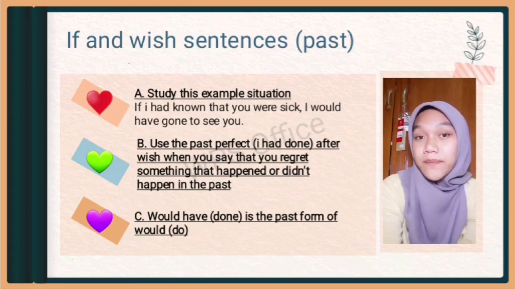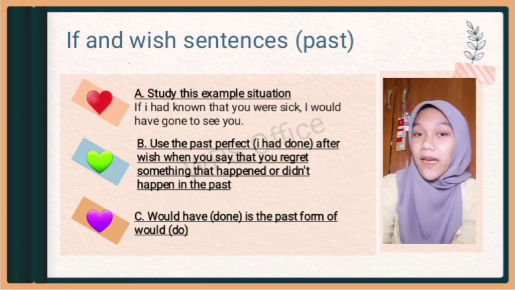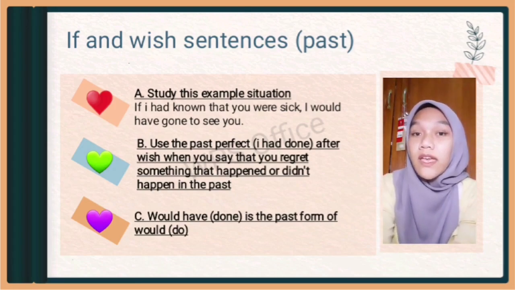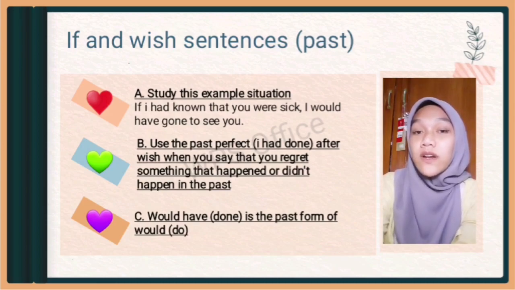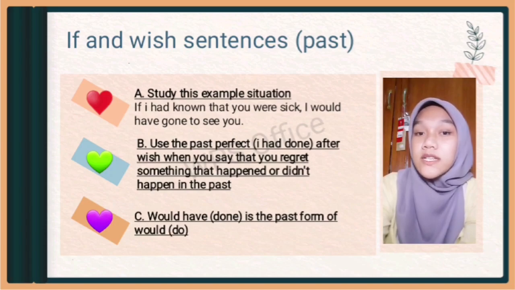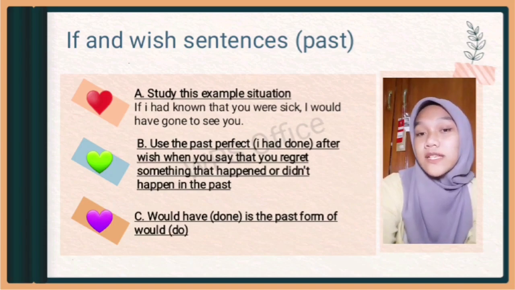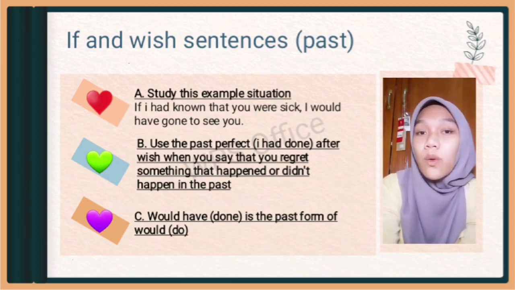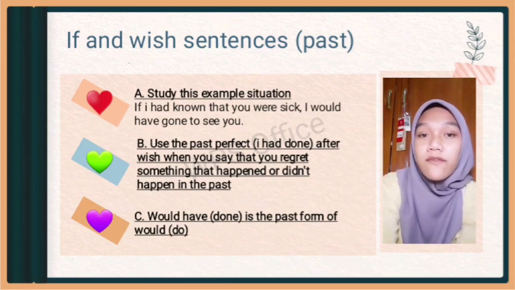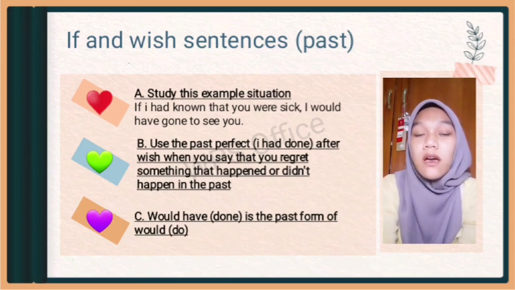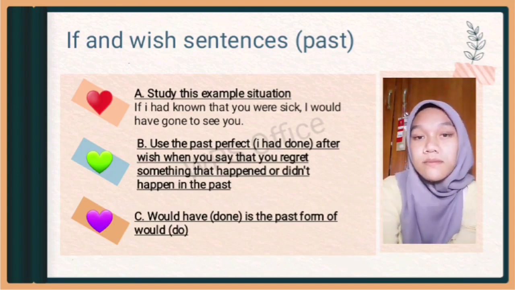Okay, part B. Use the past perfect, if I had done, after wish when you say that you regret something that happened or didn't happen in the past. For example, I wish I had known that Anne was sick. I would have gone to see her. That means I didn't know that she was sick.